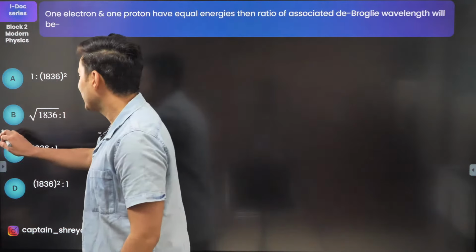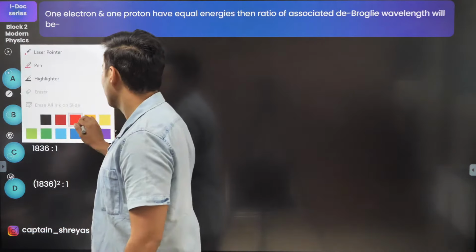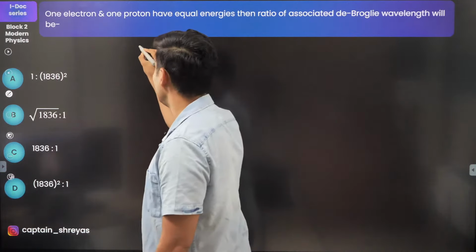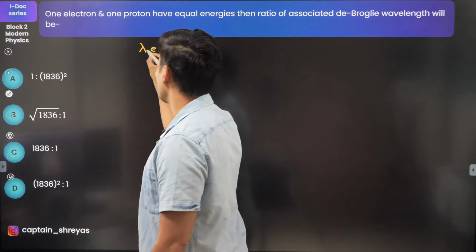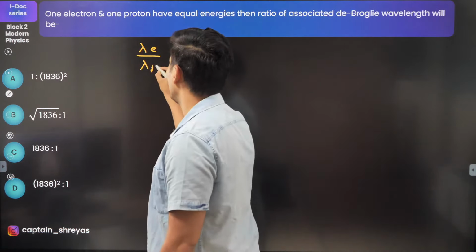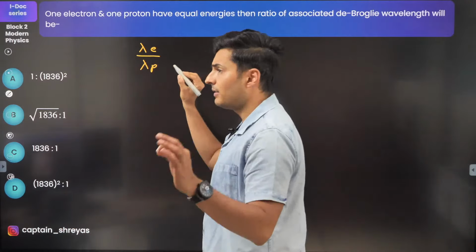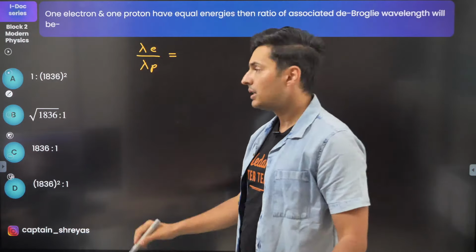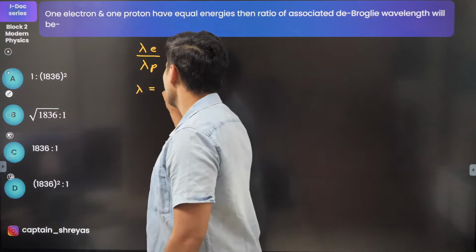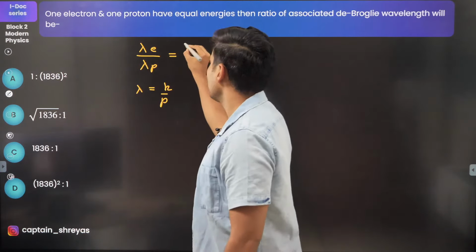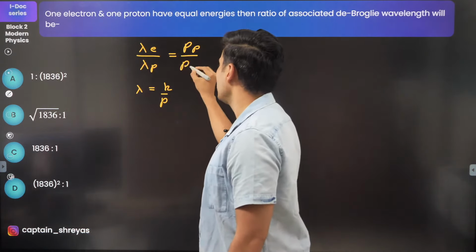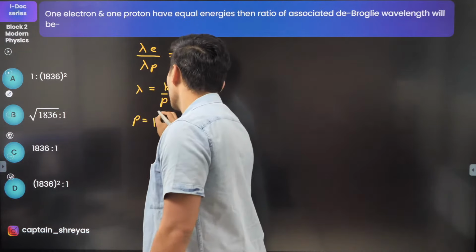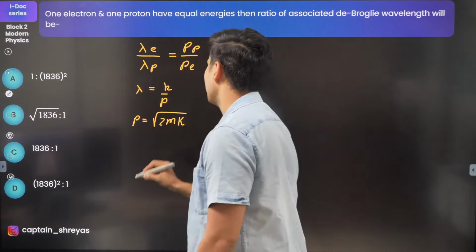So let's try to solve the question, guys. The electron and proton have equal energies, then the ratio of the associated de Broglie wavelength. So lambda of the electron upon lambda of the proton is inversely proportional to the momentum. Lambda is h by p. So it will be the momentum of proton upon momentum of electron. It's inversely related. And now momentum is root of 2 times mass into the kinetic energy.